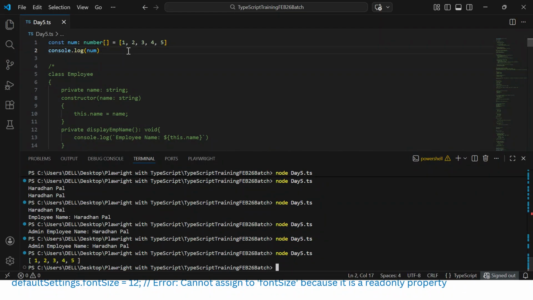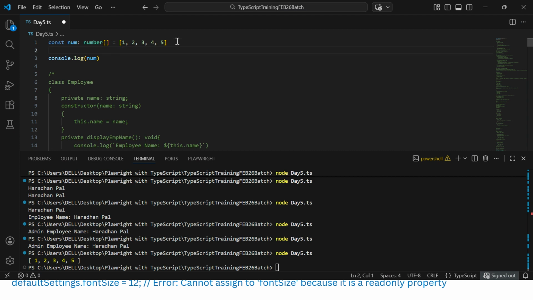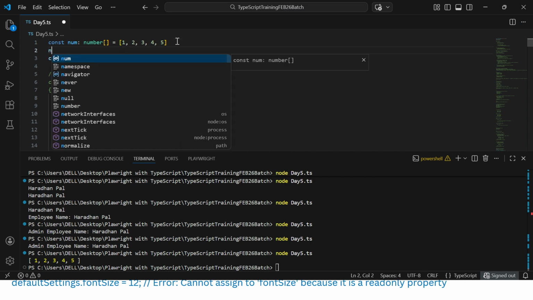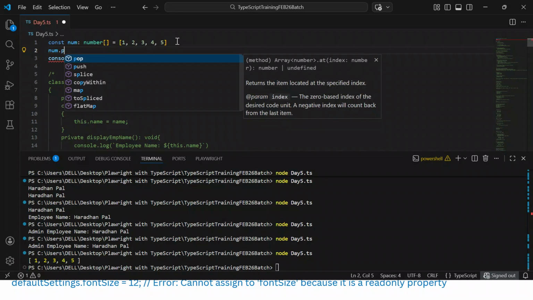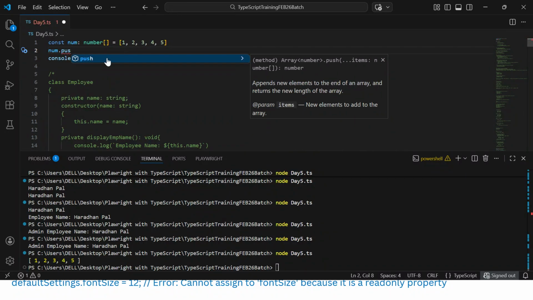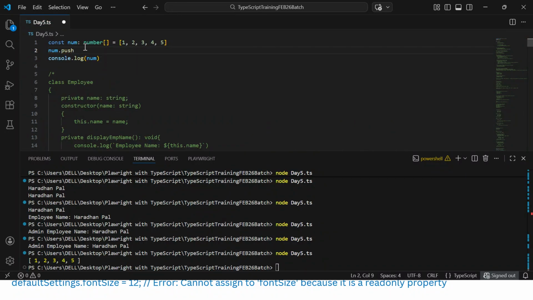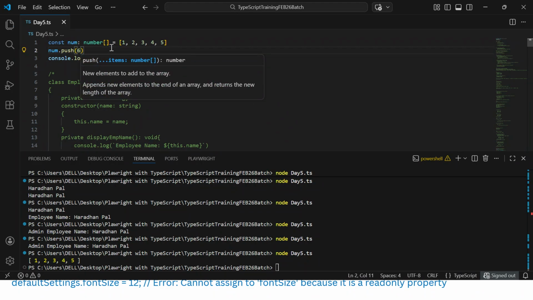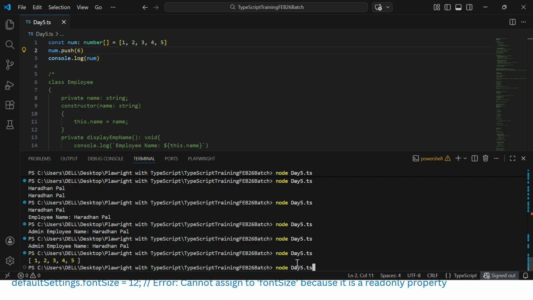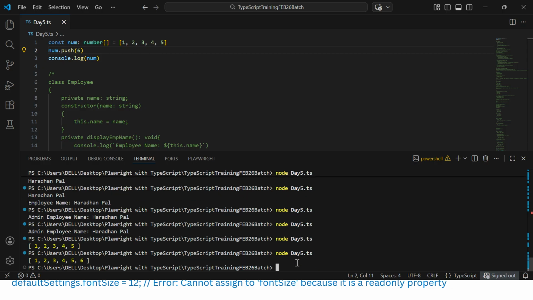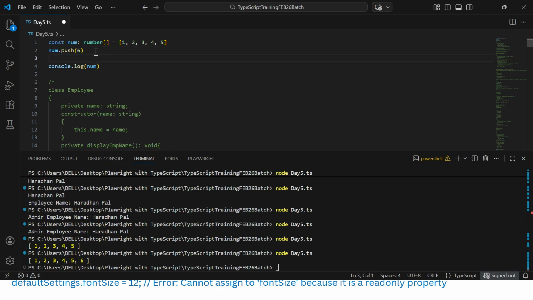Now after adding the values, we can try the push method. We can call push, pop, all this part. Let's add push 6. It will add the element at the end. You could see now the output is coming. We can try to write pop.